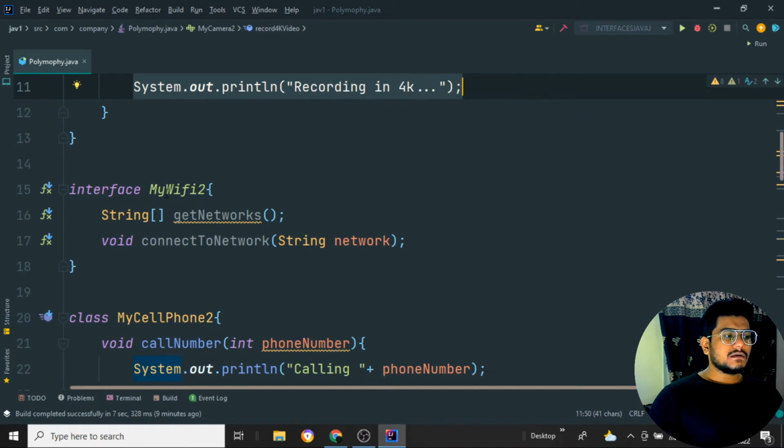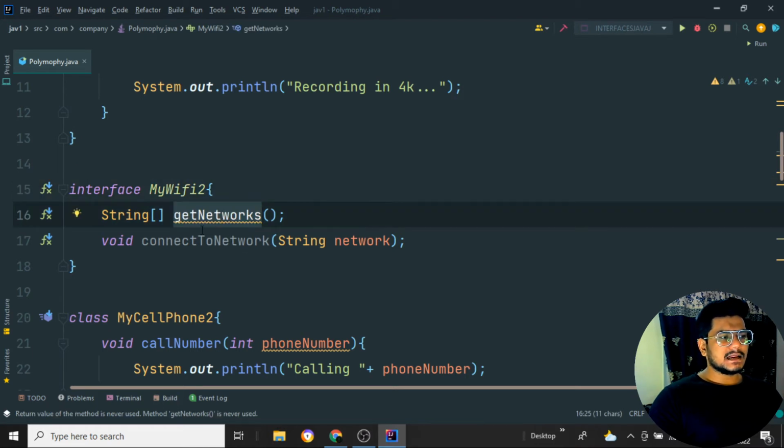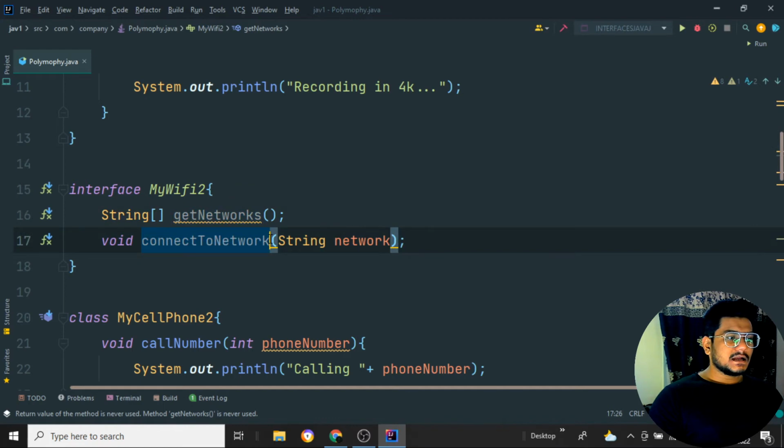And what is the one more interface? My Wi-Fi. What it does is we have a string get network, so it will just get the particular networks. We are creating one string over here, so it can be a number of networks. And we have just declared one more method, that is connect to the network. So in my Wi-Fi 2, we have get networks as well as connect network 2. So there are two methods we have implemented.